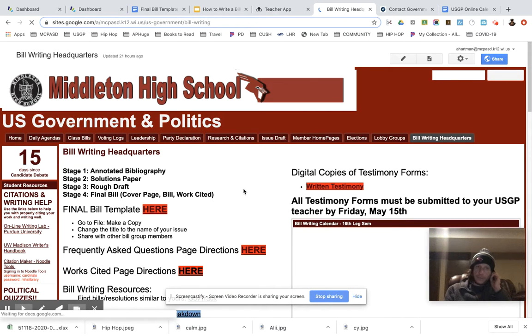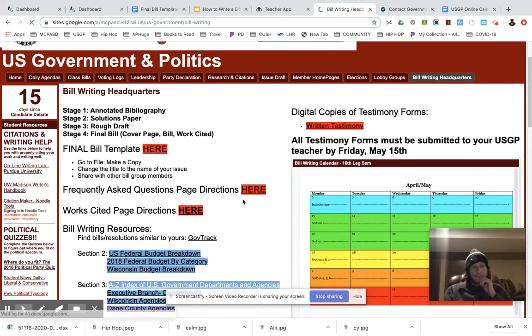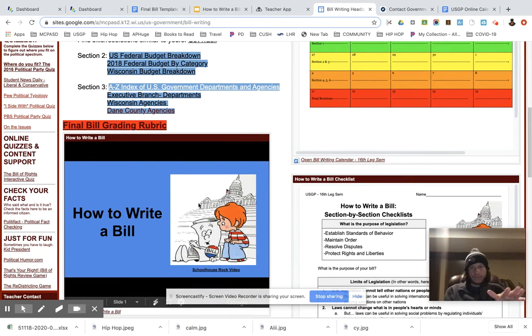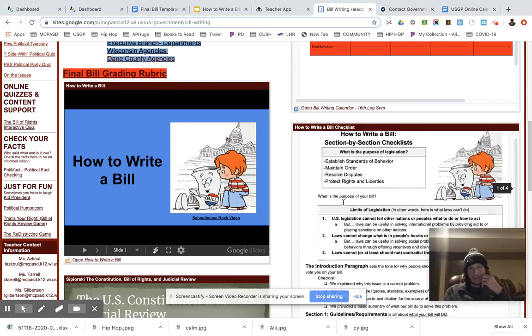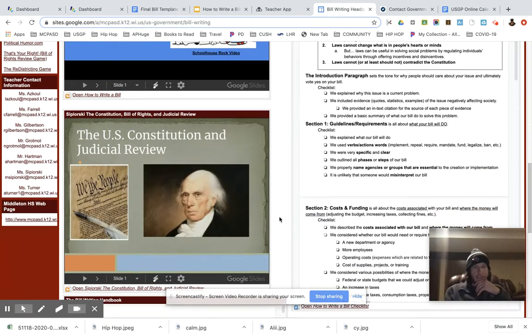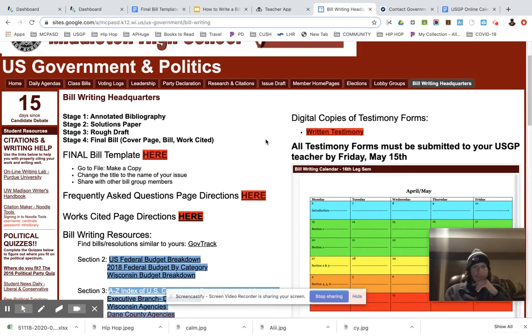Bill writing headquarters basically has everything you need for bill writing. But I want to show you where some better resources are. So, how to write a bill, the Cliff Notes that we've been going over, is here. A final bill checklist is here. So, you can kind of use this like, did we do what needs to be done? Is our bill up to snuff? Because this is kind of how you're being assessed, right? And then some other stuff that you can ignore. Okay, so that's there. Just be aware of it.